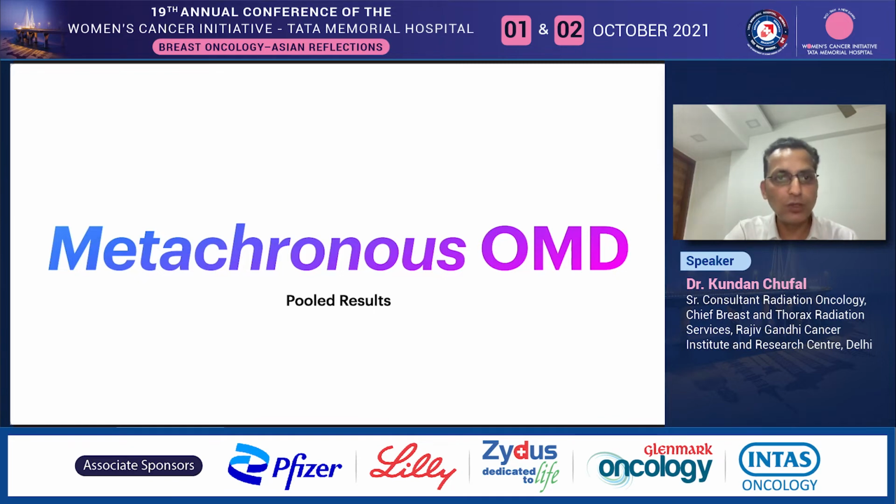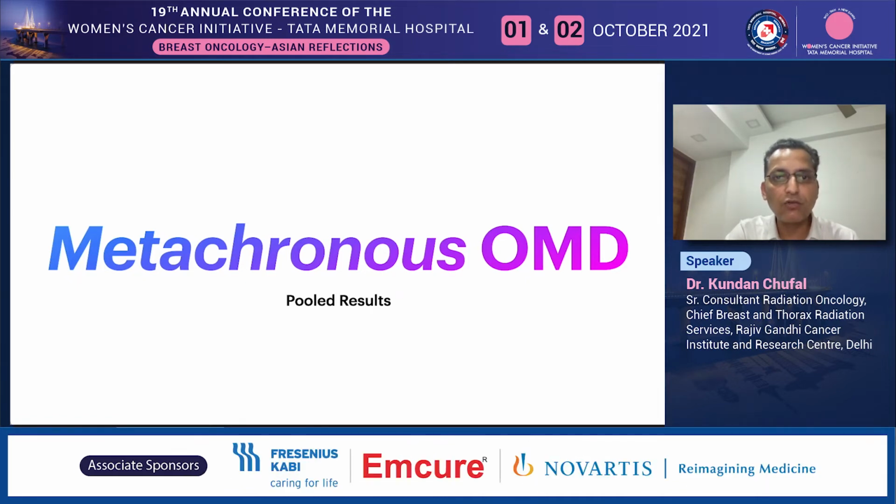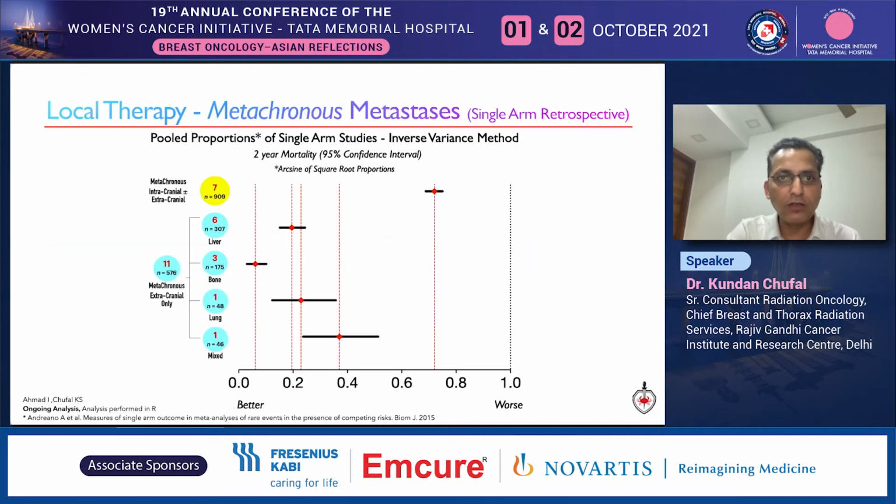Since I promised I wouldn't be showing Kaplan-Meier curves, we wanted to demonstrate the result of all these studies using a meta-analytic technique. While most meta-analyses deal with synthesizing evidence on treatment effects through the difference between outcomes of different arms, it may be of interest to obtain a valid summary estimate of the incidence of events over different single-arm studies. So the pooled estimate of single-arm studies is shown in the next few slides, and the outcome is the 2-year mortality rate. If we are near 1, then that trial is doing worse. If we are near 0, then that trial is doing best.